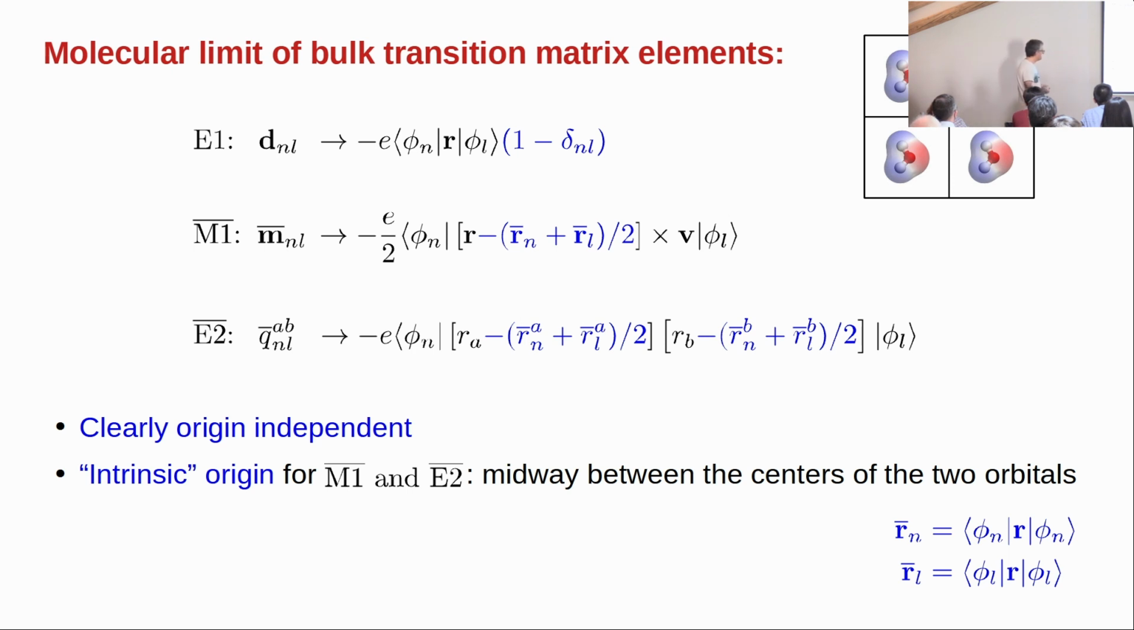So, for example, the magnetic dipole matrix element is like a circulation matrix element between the two orbitals, but in a reference frame whose origin is at the center, the average location, of the two orbitals involved in the optical transition. And the same thing for the quadrupole matrix elements. So they are quadrupole-like, but they are defined relative to this special choice of origin. So clearly these are origin independent, right? Because this is an intrinsic origin choice. So that's what I meant, that in some limit it's clear that these matrix elements are origin independent.